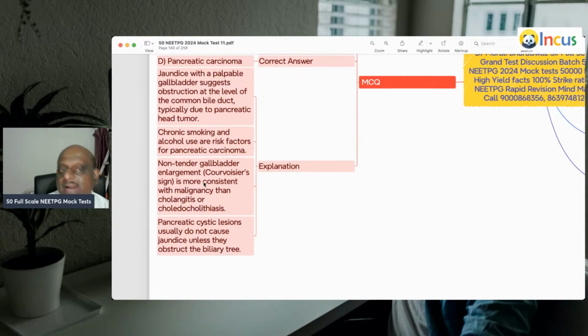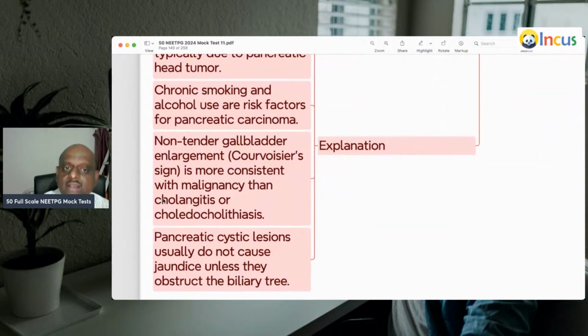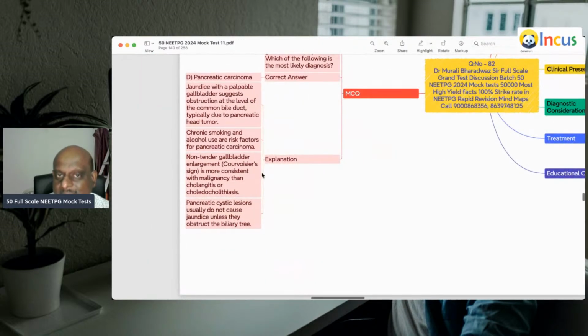Non-tender gallbladder enlargement is also called Courvoisier's sign. What did Courvoisier say? If it is a palpable gallbladder, it is a tumor. If it is a non-palpable, shrunken gallbladder, that is due to chronic cholecystitis, which is what you need to remember.